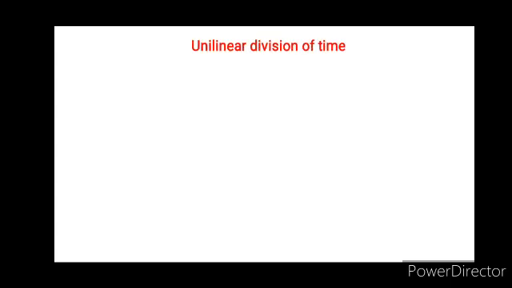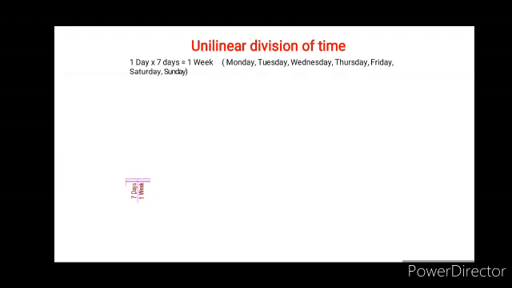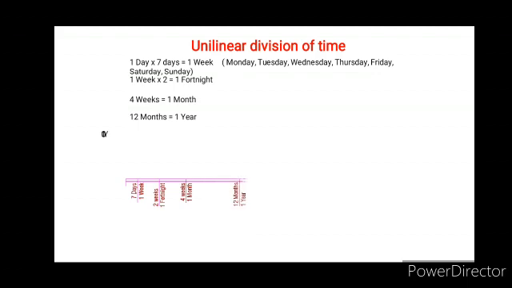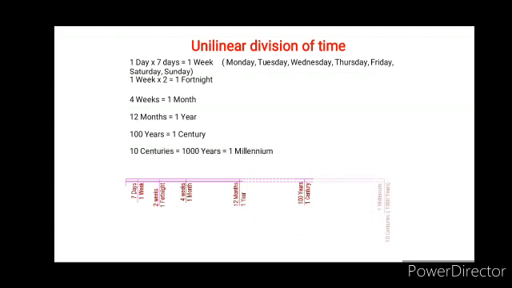As we have seen, the Earth takes about 24 hours to complete one rotation. Due to this rotation, there is approximately 12 hours of daytime and 12 hours of nighttime, which together make one day. 7 days make a week, 2 weeks make a fortnight, 4 weeks make a month, 12 months make a year, 100 years make a century, and 10 centuries or 1000 years make a millennium. A method of dividing time and arranging it in serial order is known as a unilinear division of time.